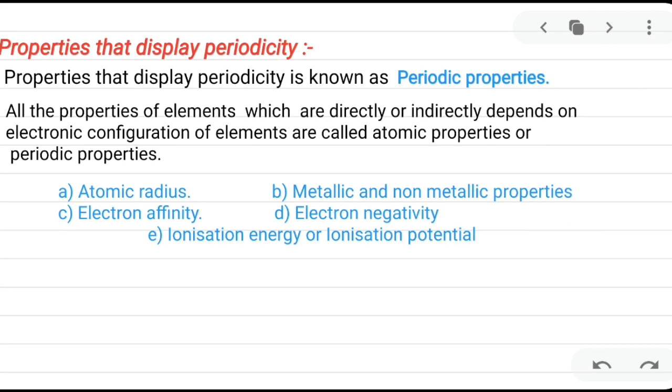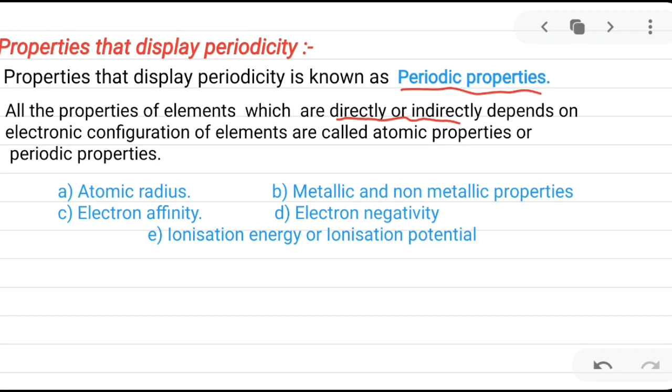Now let's know the properties that display periodicity. The properties that display periodicity are known as periodic properties. All the properties of an element which depend directly or indirectly on the electronic configuration of the element are known as periodic properties.